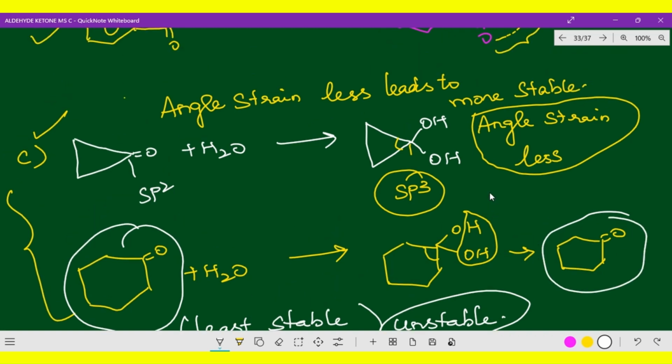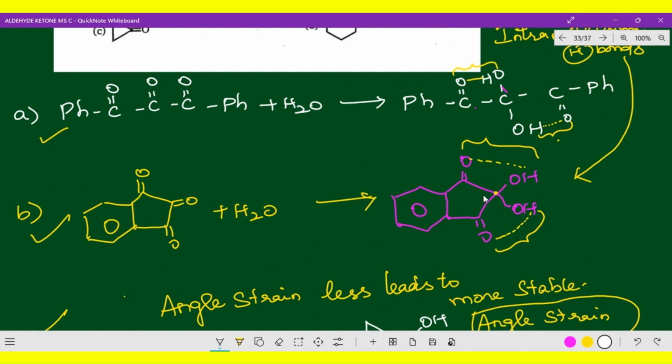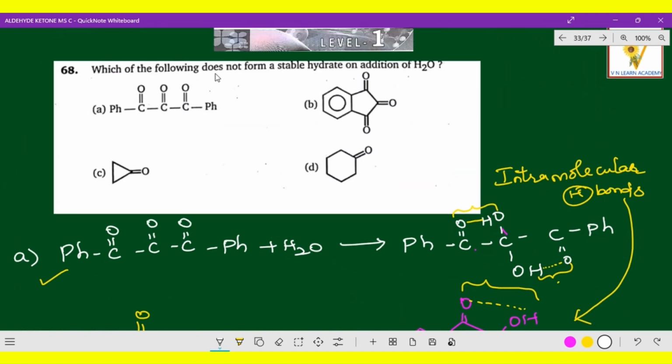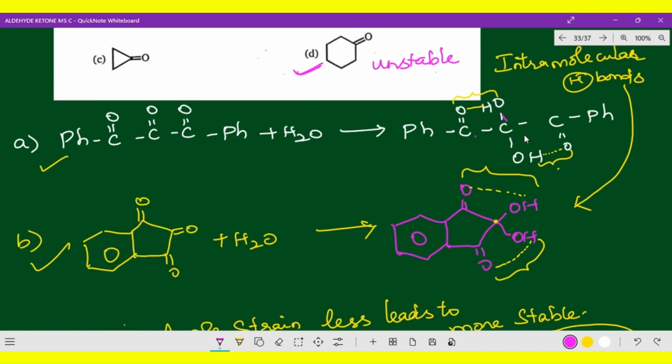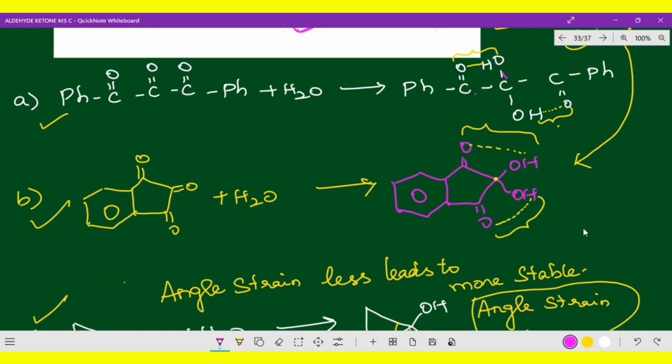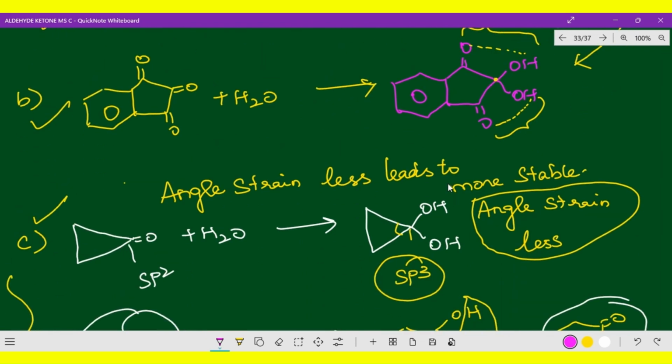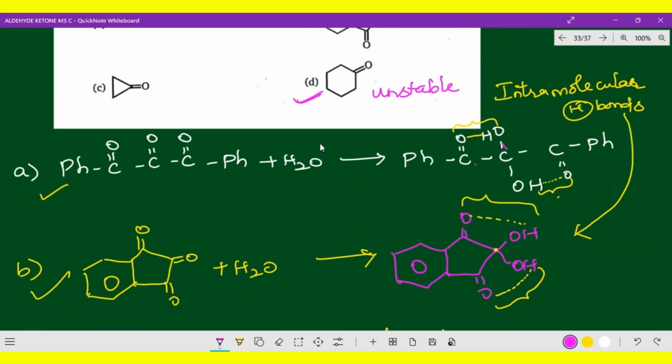Okay, so which is the correct option? Option B is the correct option. They are asking which does not form a stable hydrate on addition of water. So option B does not form a stable hydrate. Which is least stable or unstable? Does not form stable, so unstable. I hope you got the clarity. All this hydrate formation takes place due to intramolecular hydrogen bonding. Alright, let us go to the next question.